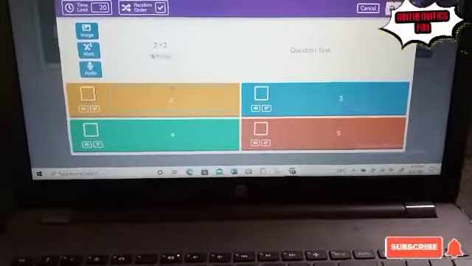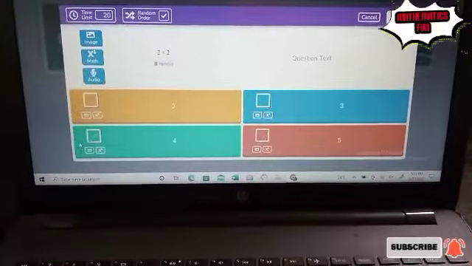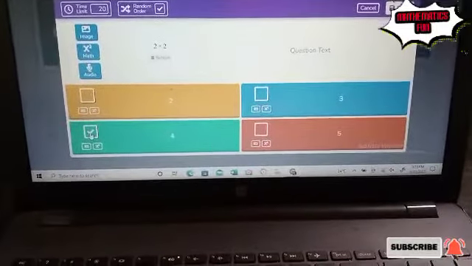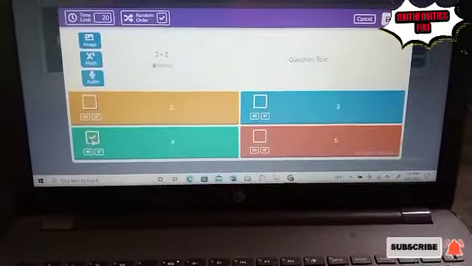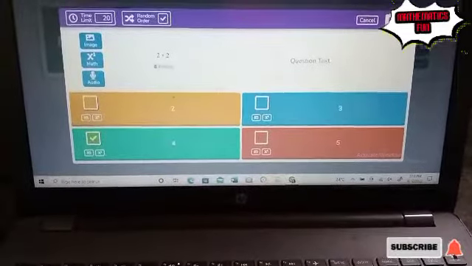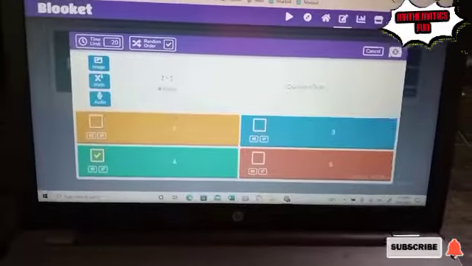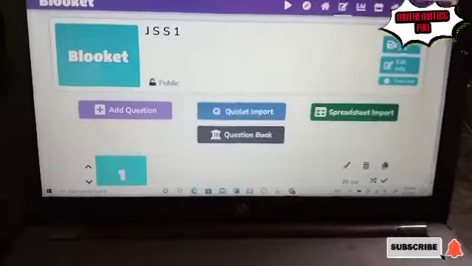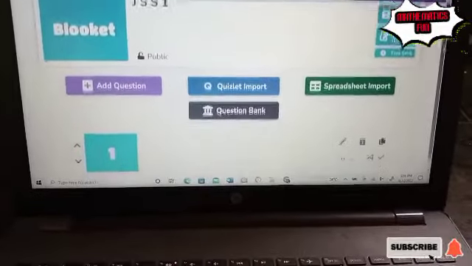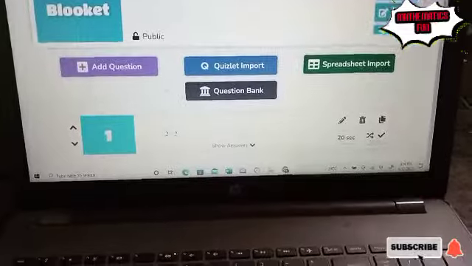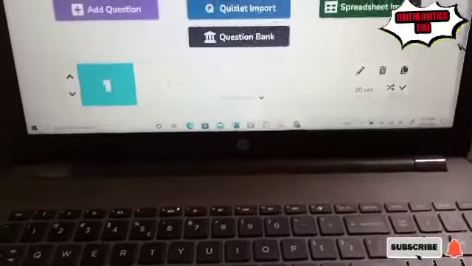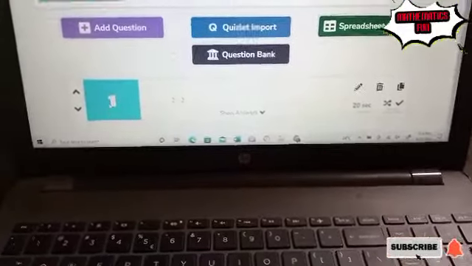So after typing it, the next thing is for you to click on the correct answer. Like now, 2 times 2, my answer is 4. So I will just click on the correct answer, then save it. You can see it's loading. Let me scroll down. This is the question here. I have my question here. That is question number 1.